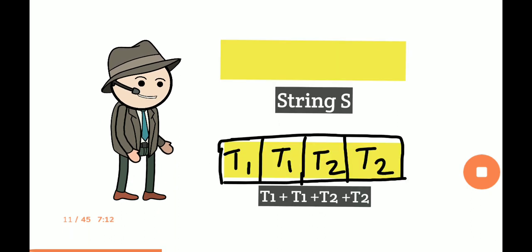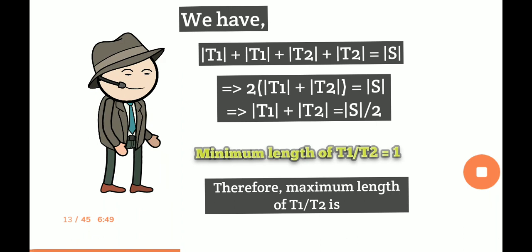We now have this new string S with us. This new string S can be considered to comprise 4 different blocks, each containing a substring. If the Safe remembers the string S properly, then these 4 substrings correspond to T1 and T2. The initial 2 may be the same as T1 and the latter 2 may be the same as T2. We have the length of T1 plus the length of T1 plus the length of T2 plus the length of T2 equal to the length of the new string S. From this, we can obtain that the length of T1 plus the length of T2 must be equal to half the length of the new string S.